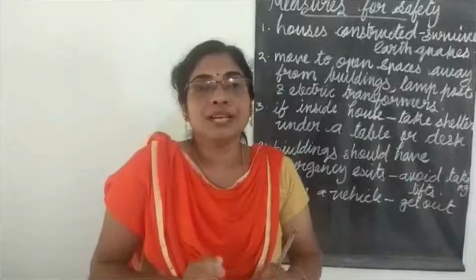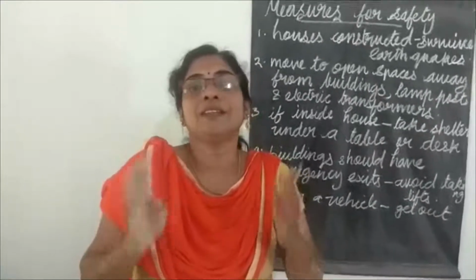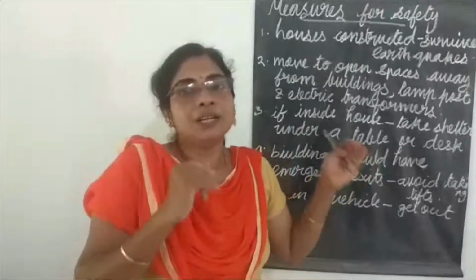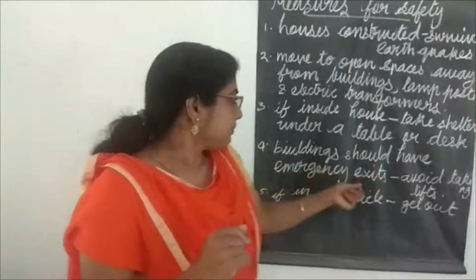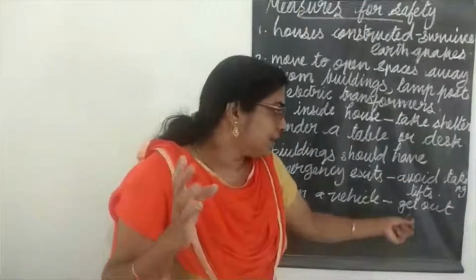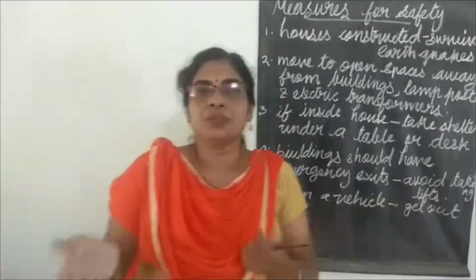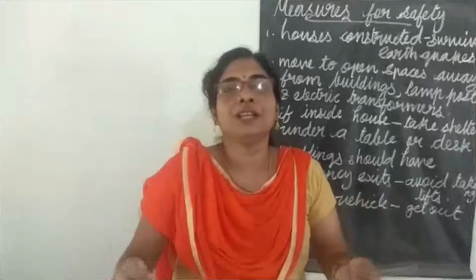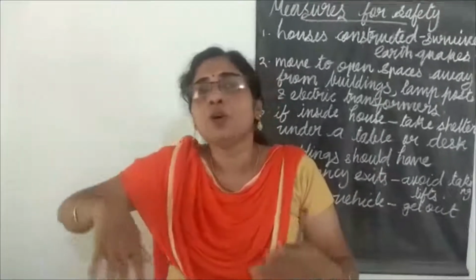And not only that, you should avoid taking the lift. Don't use the lift during the earthquake. Then if you are in a vehicle, like a car or bus, and you feel that an earthquake is there, get out of the vehicle soon.